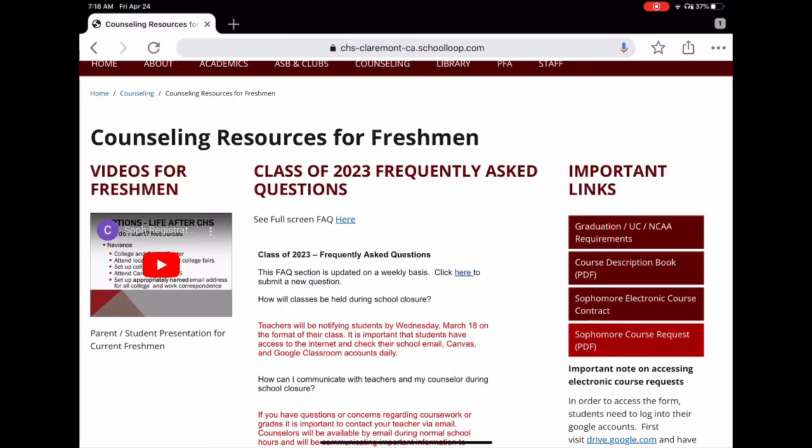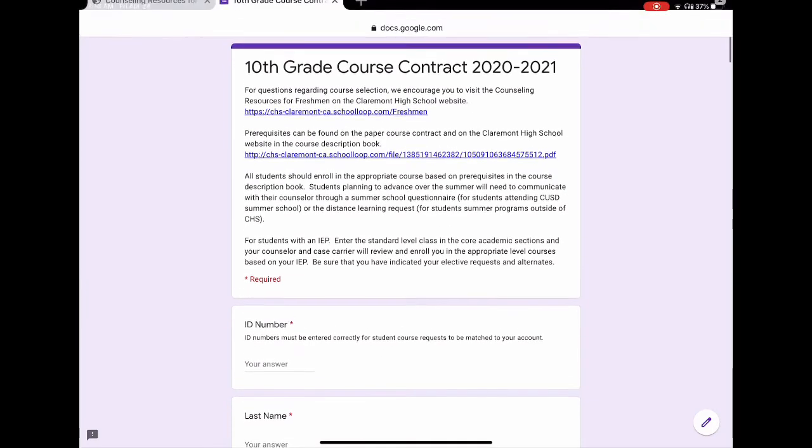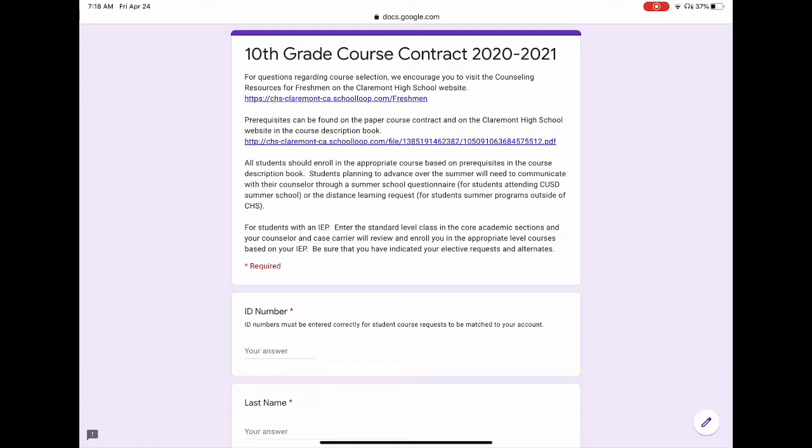So if you click on the sophomore electronic course contract, it takes you to this page. Again, I am logged into Google Drive, and that is required in order to access this page. So if you get an error, go into another window, open up Google Drive, log in your student account in Google Drive, and come back in to this one.